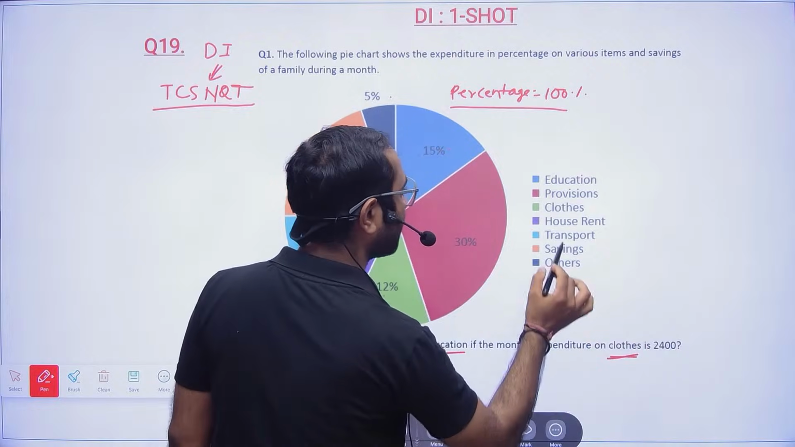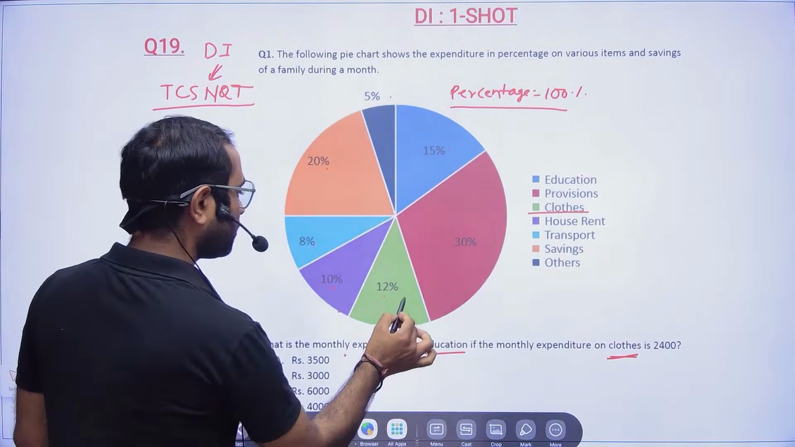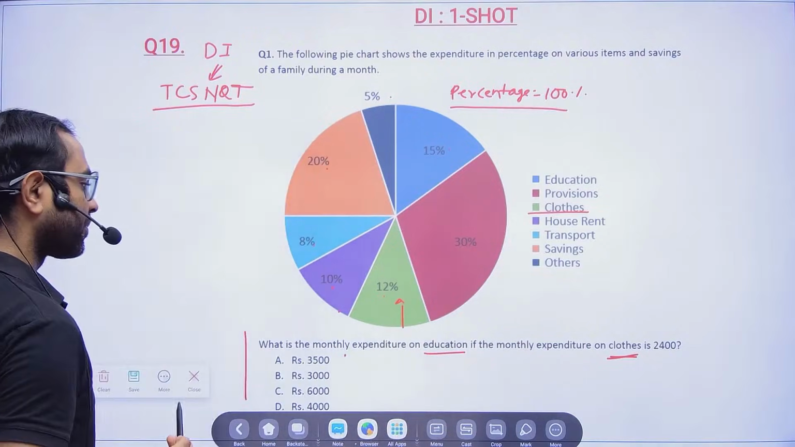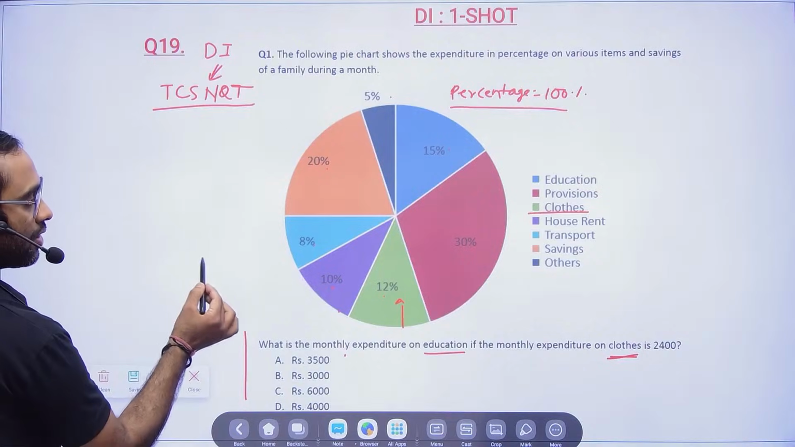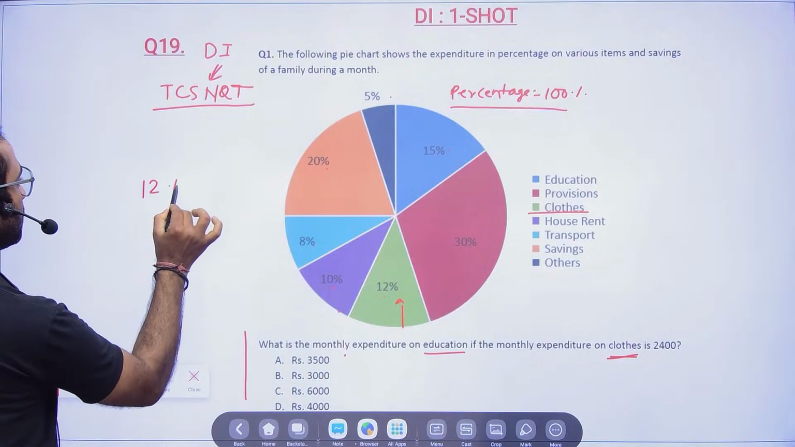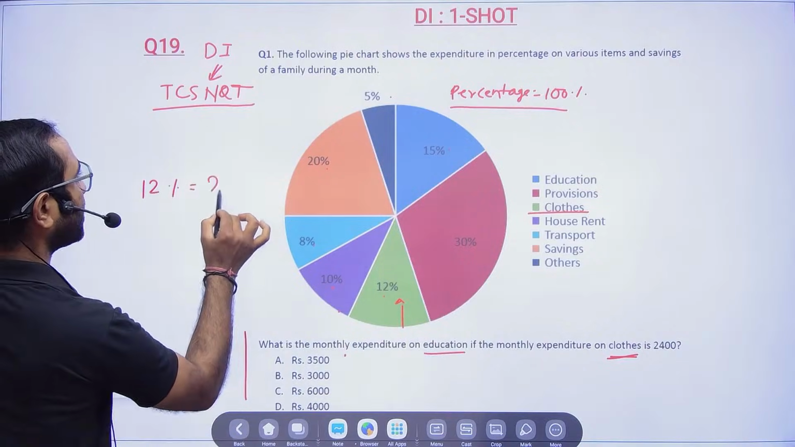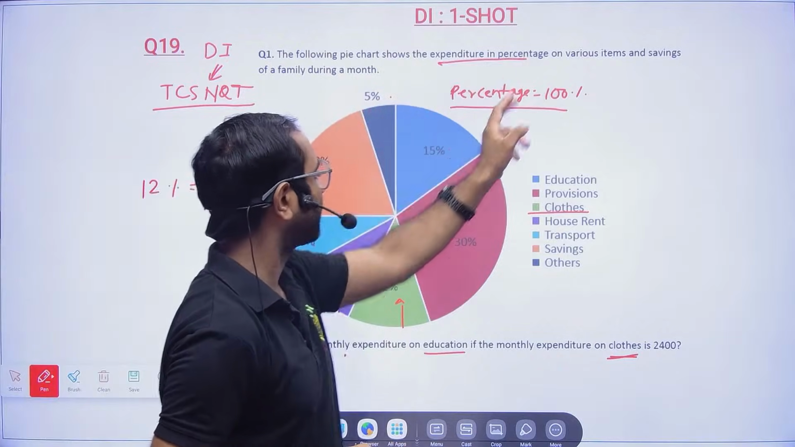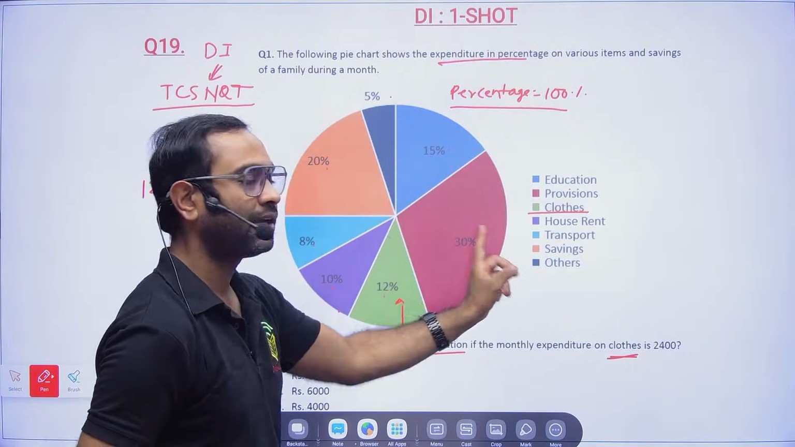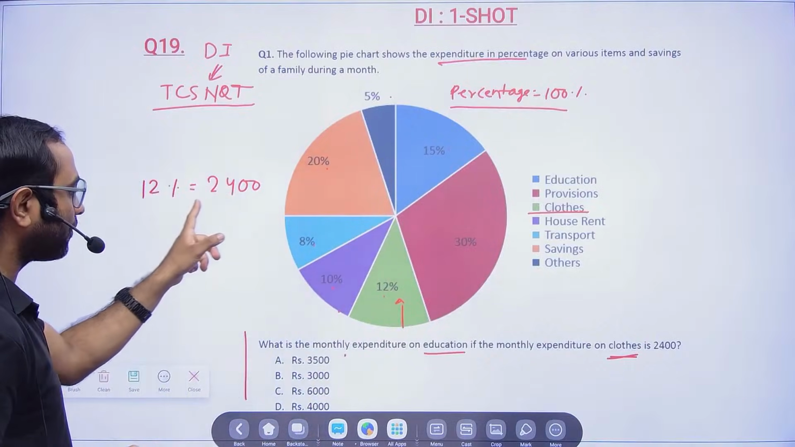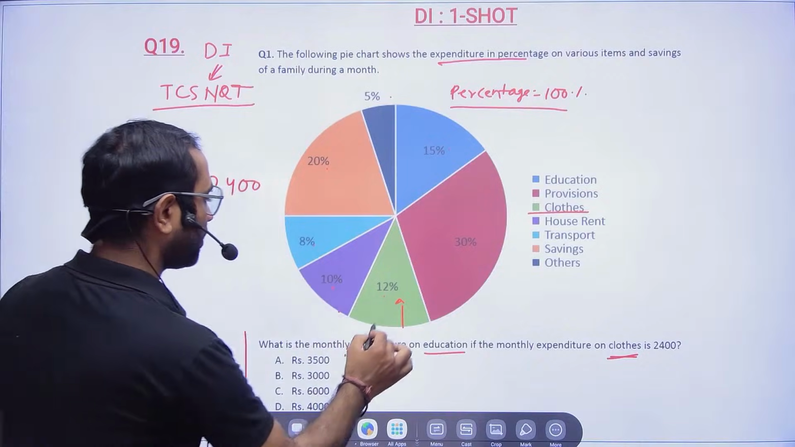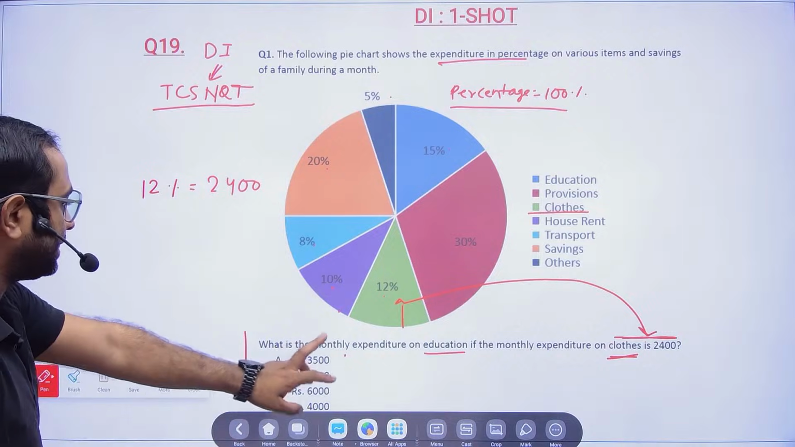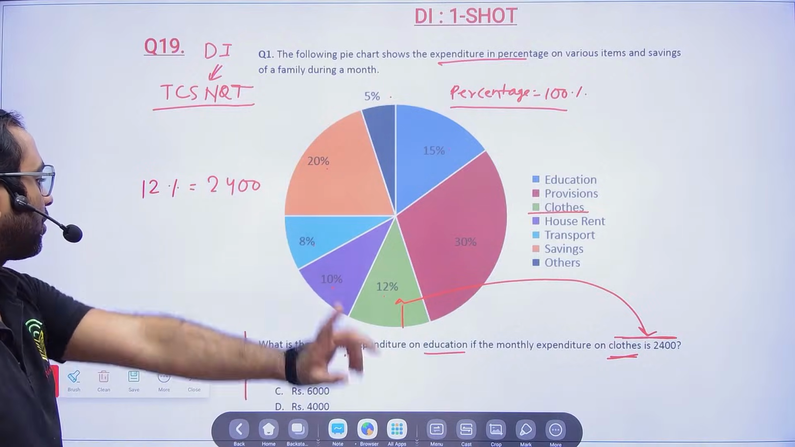On the clothes they have given, clothes is the green one. So for clothes they have given 2400, and you have to tell the expenditure on education. See, 12% on clothes in percentage, and in value they have given 2400. The pie chart shows the expenditure, so whatever data is given is in terms of expenditure. So 12% is equal to 2400. That is what they have given for clothes. Now they are asking you to tell the expenditure on education.